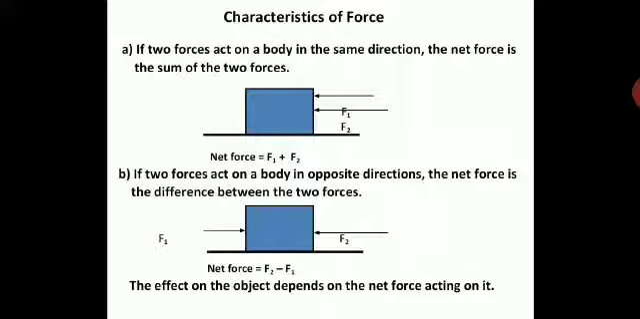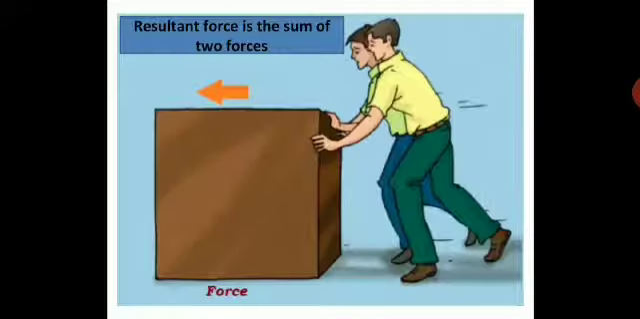And if you have equal force, then the net force will become zero there. Then there will be no movement of the box, and it will remain there only. The effect on the object depends on the net force acting on it. Definitely. Here you can see, the resultant force is the sum of two forces. You can move the box faster, better.